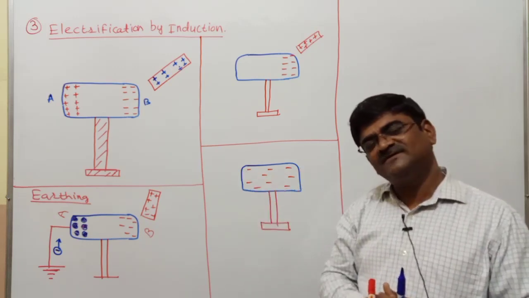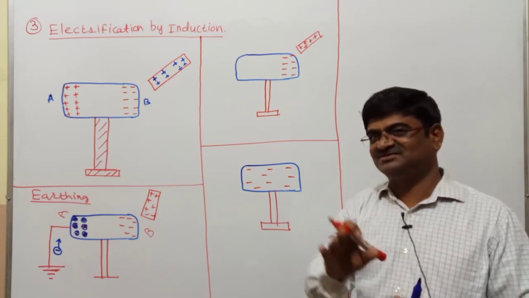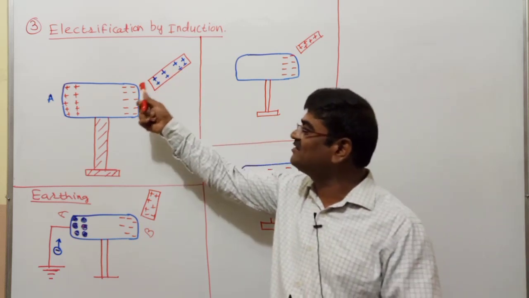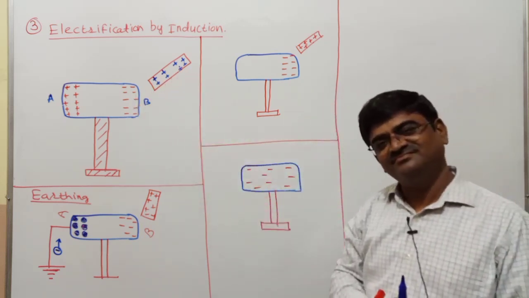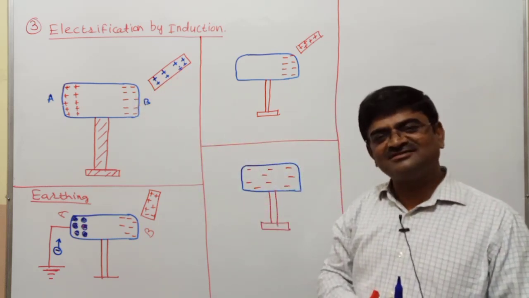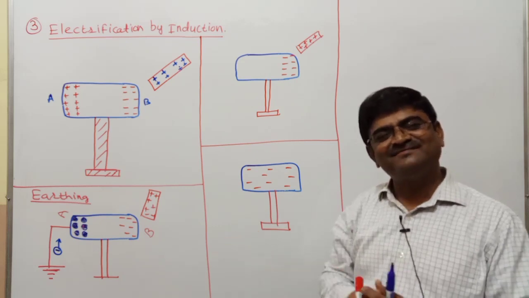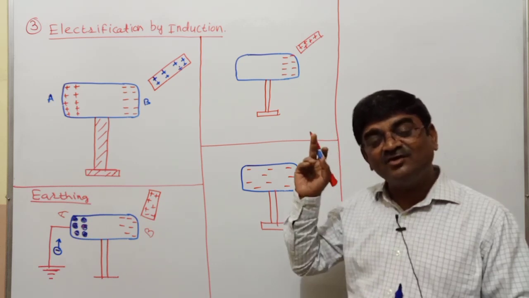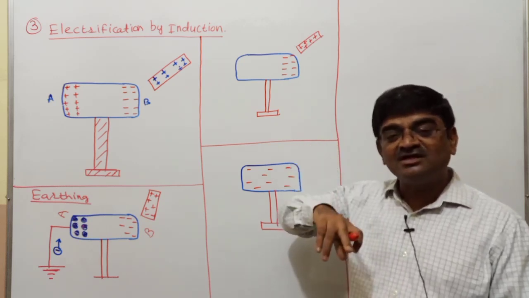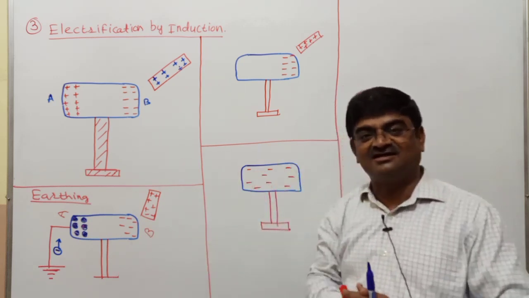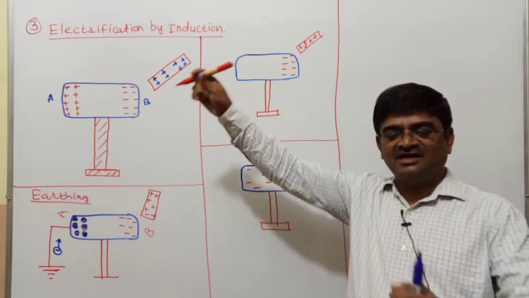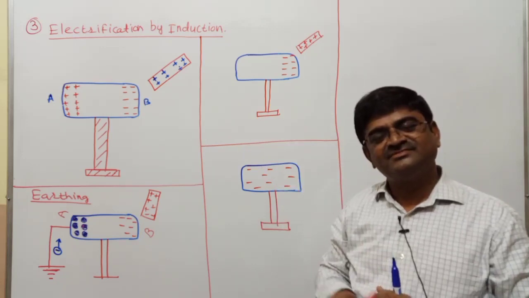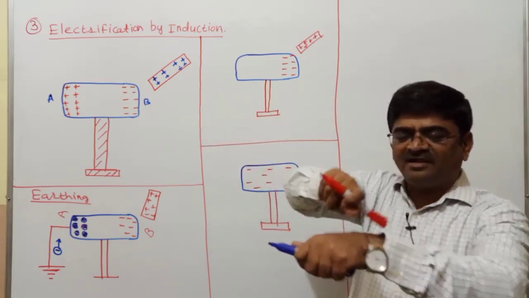What are those? First of all, in conduction you had a contact between the bodies. In induction, there is no contact. In conduction, you got the uncharged body charged with the same kind of charge. Glass rod brought in contact, this became positive. Ebonite rod brought in contact, became negative.